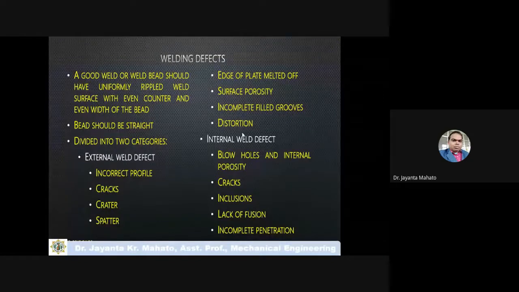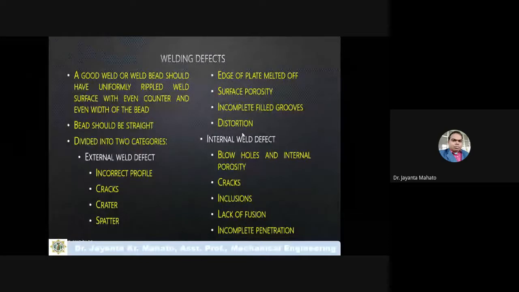Now for welding defects, just think about when the defects will form. If there is an improper welding method, if the method is not proper, then the defect may form. In the arc welding process, the filler material fills the welding cavity.